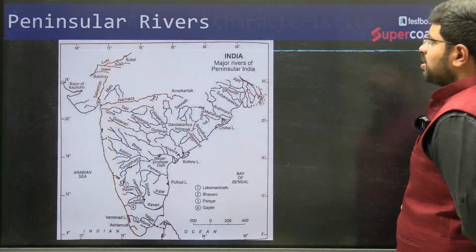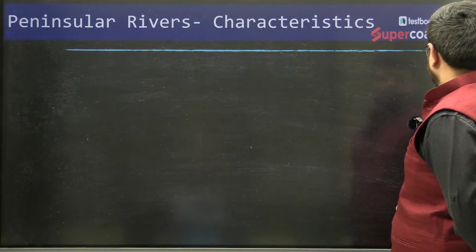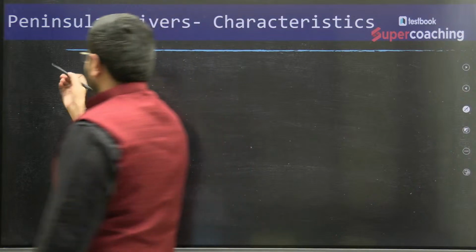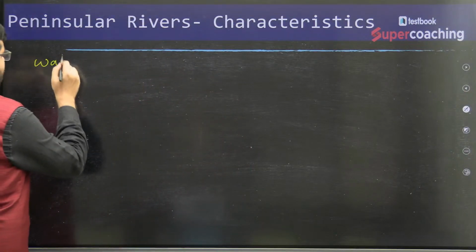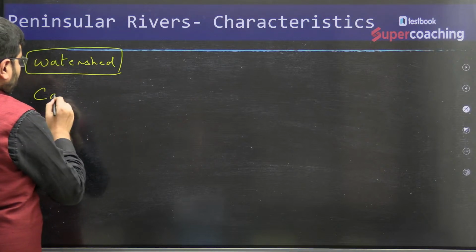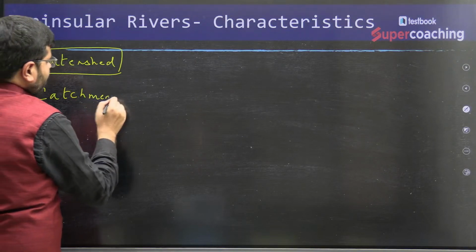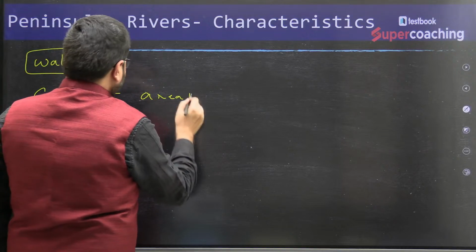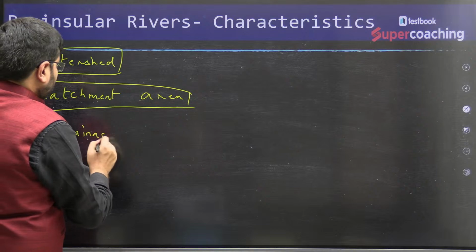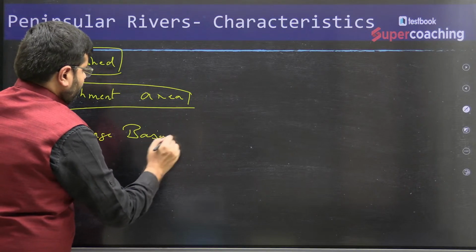Whenever you study these concepts, you need to understand a few things: what do you mean by watershed? This is what we call a watershed. What do you mean by catchment area? What do you mean by drainage basin?